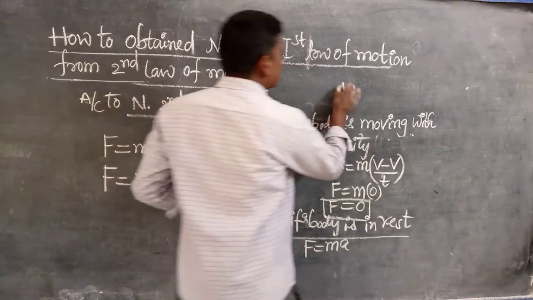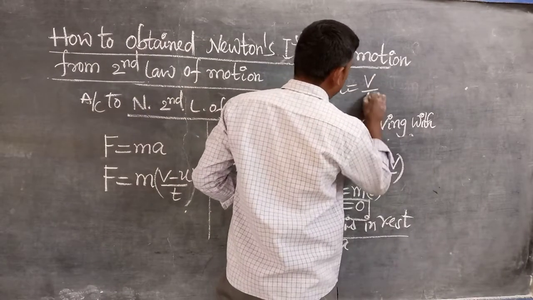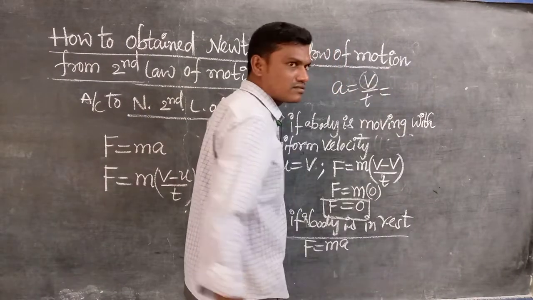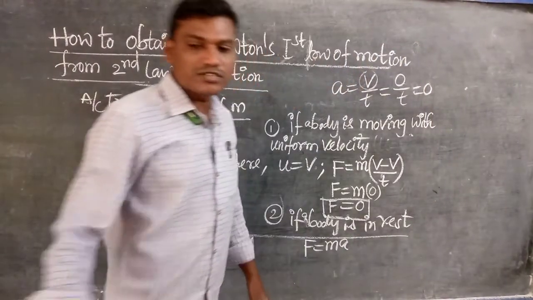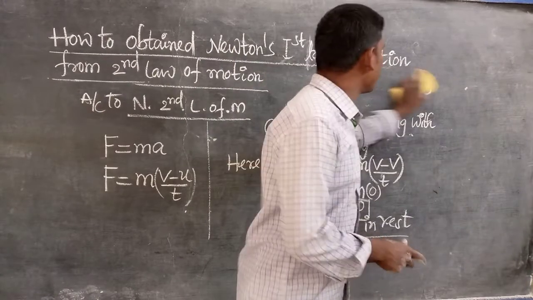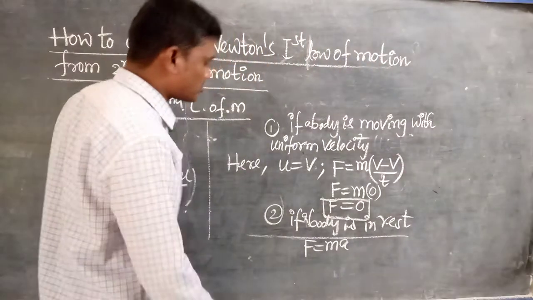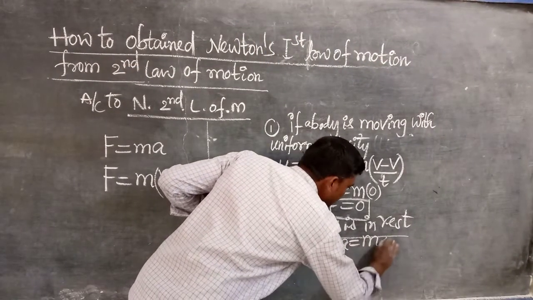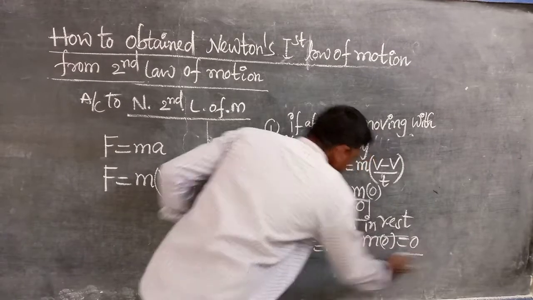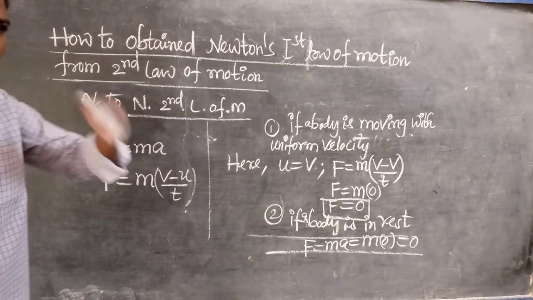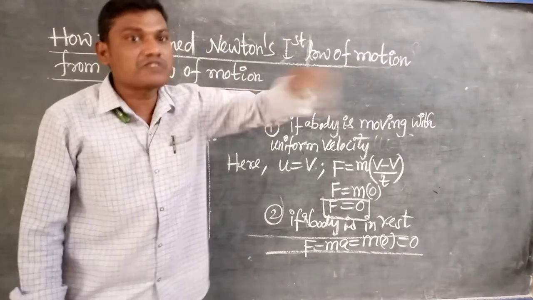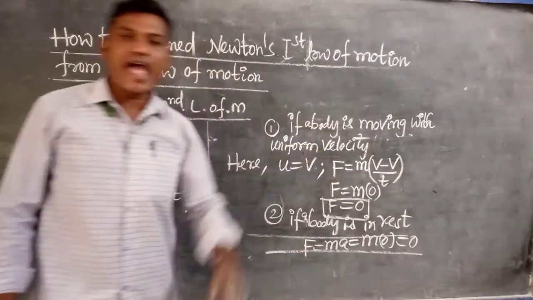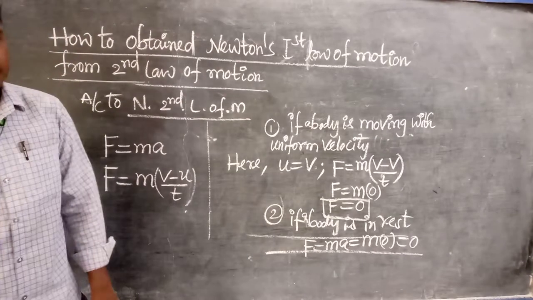So we know that a equals v by t. What is the velocity? 0. 0 by anything is equal to 0. So that's why the acceleration of the body is 0 in the rest position, and F equals m into 0, finally 0. So if a body is in a state of rest initially, it continues to be in the state of rest when no forces act on it. Listen very carefully.